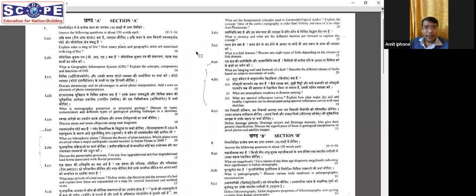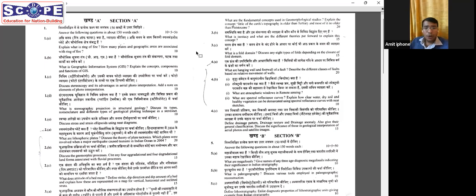4C, drainage pattern, drainage texture, drainage anomaly, and their classification, significance, and appearance in aerial photos and satellite images. So drainage pattern is very simple. We have always covered it. Drainage anomaly has been asked once in previous year questions of UPSC. Drainage texture is something which has been asked for the first time.